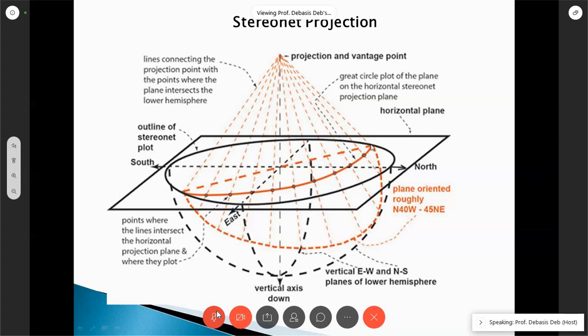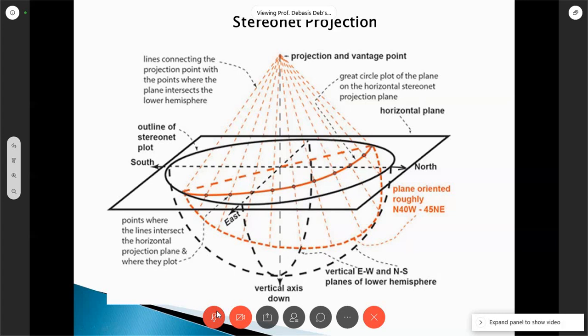So if it is 0 degree, it is this arc. If it is 90 degree, it is this straight line. Because in this circle you will see just a straight line. And if it is 0 degree, you will see this big arc right on the boundary.